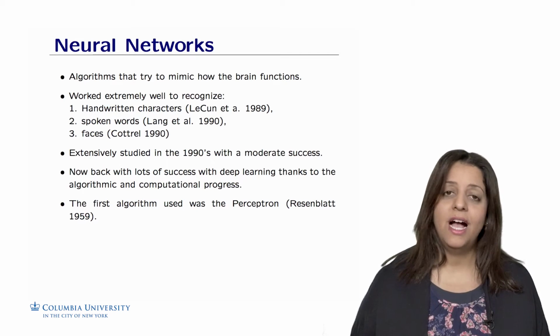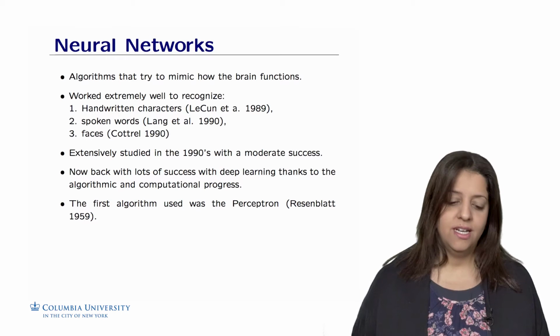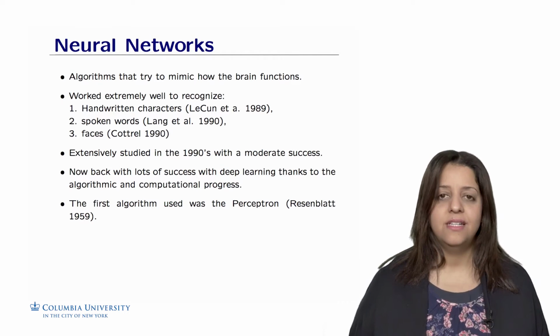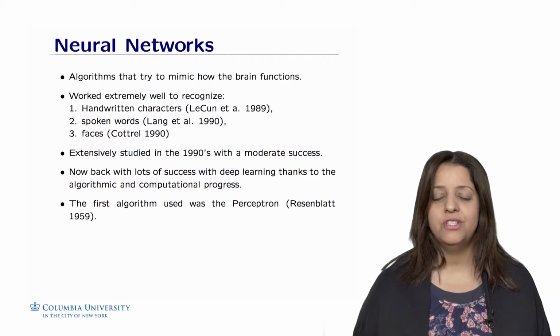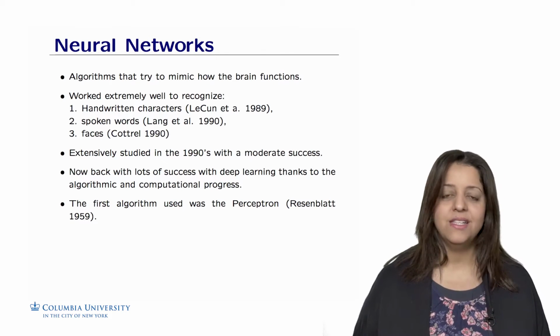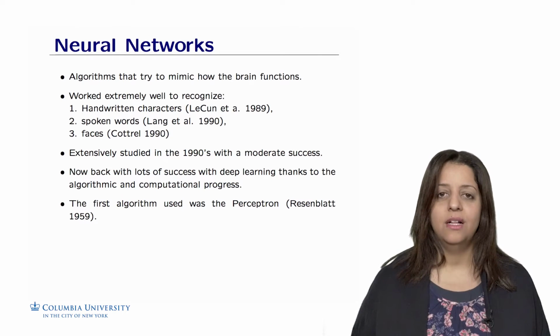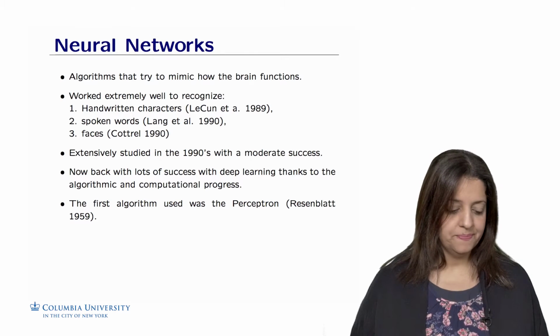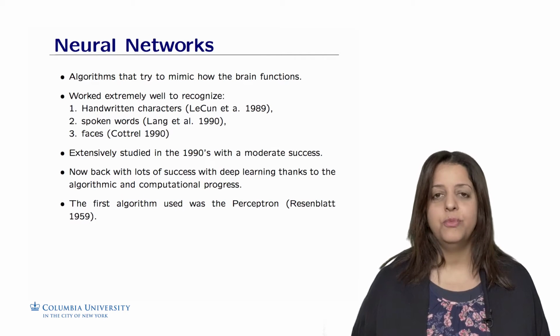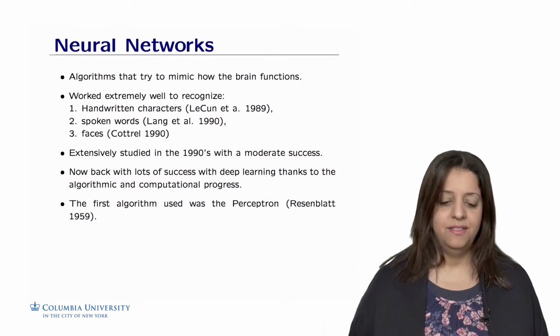So this worked extremely well on handwritten character recognition in the 90s, in spoken words, and in recognizing faces. This topic was extensively studied in the 90s with a moderate success because we were missing enough computational power and we didn't have enough data. Now, neural networks are back with a lot of success with deep learning, thanks to the algorithmic and also to the computational progress that we have witnessed in the last couple decades. The first algorithm, which we discussed in the last few weeks, is called the perceptron algorithm from Rosenblatt in 1959.